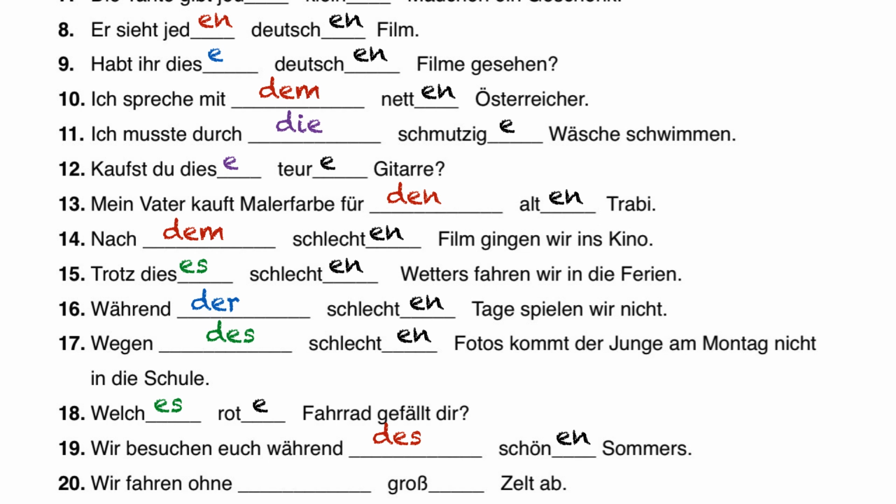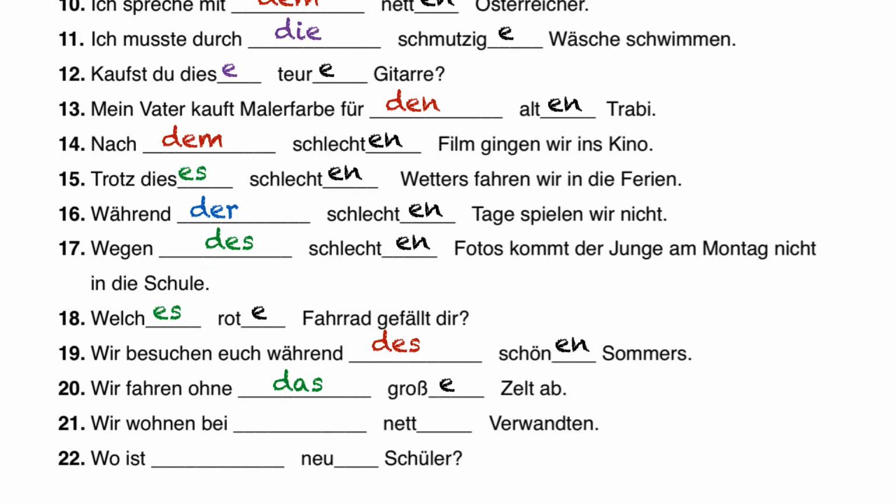Number 20. Wir fahren ohne. Ohne is an accusative preposition, so we use here the accusative neuter das große Zelt ab. Wir fahren ohne das große Zelt ab. And the last two. Wir wohnen bei. Bei is a dative preposition, so we use here the dative plural, den netten Verwandten. Wir wohnen bei den netten Verwandten.